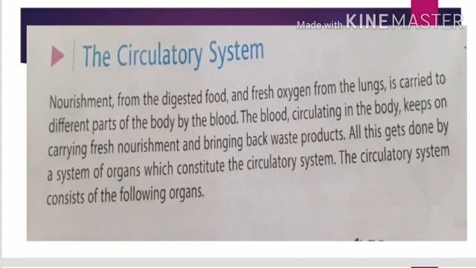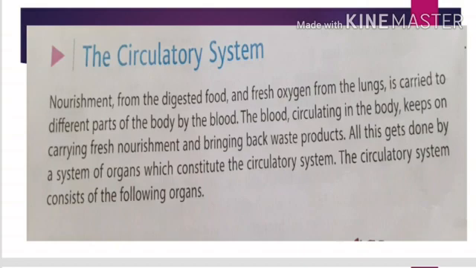In this way, dear student, our circulatory system is responsible for sending the nourishment from the digested food and fresh oxygen from the lungs, and then these are carried to different parts of the body by the blood. The blood circulating in the body keeps on carrying fresh nourishments and bringing back waste products.